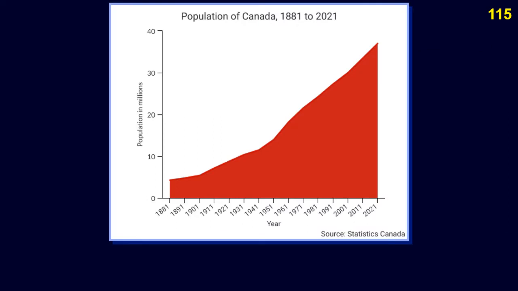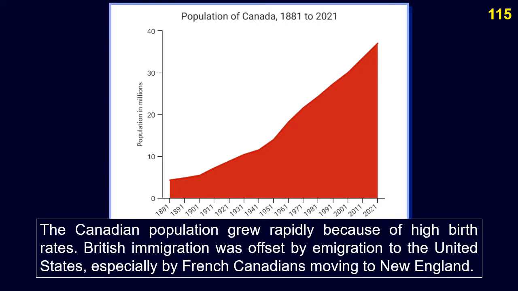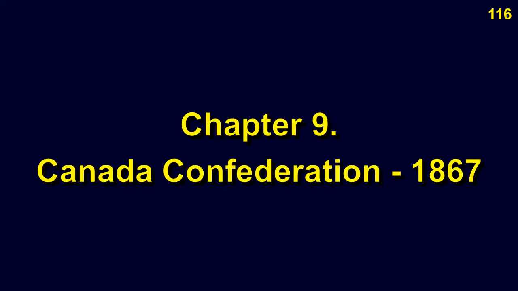The Canadian population grew rapidly because of high birth rates. British immigration was offset by emigration to the United States, especially by French Canadians moving to New England.